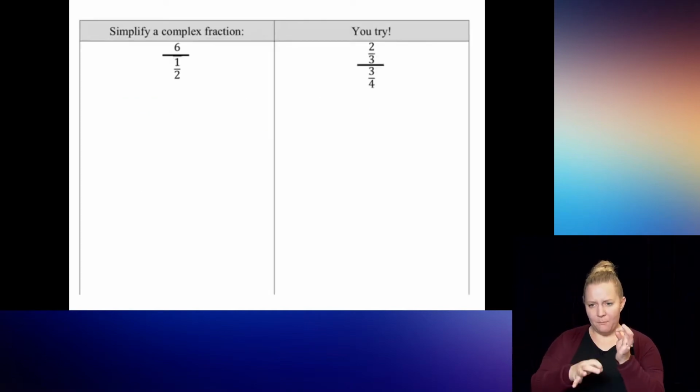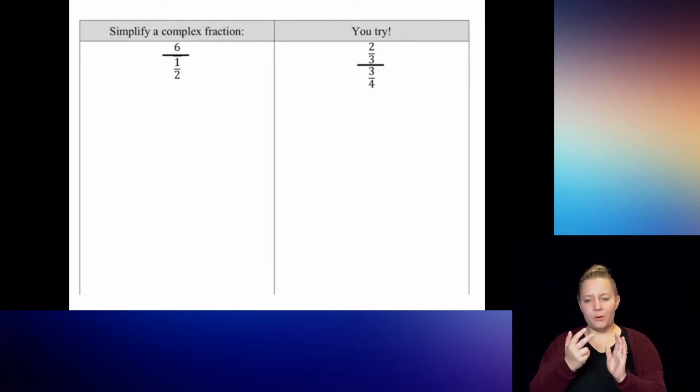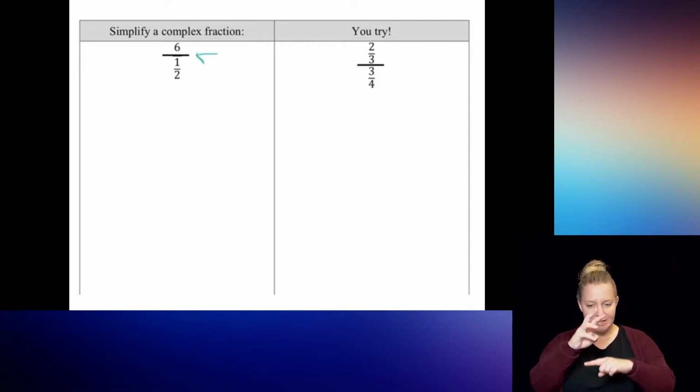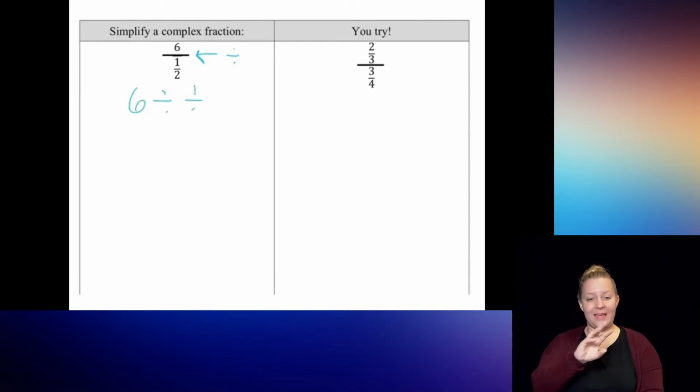So we're going to break these notes into the 3 types of things that you're going to be asked to do. So first, just simplify a complex fraction that's given to you. In this case, we see 6 over 1/2. This big fraction bar is where we are going to put our division sign. So we are going to work it out as 6 divided by 1/2.